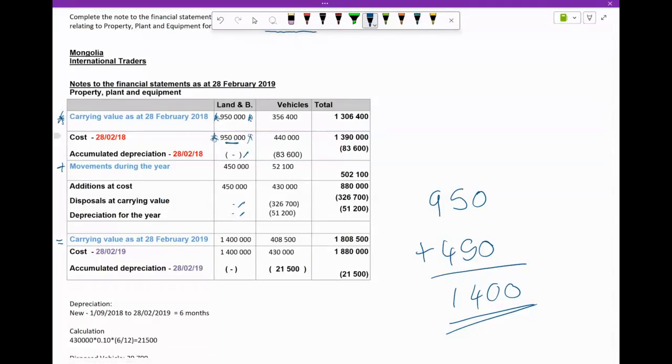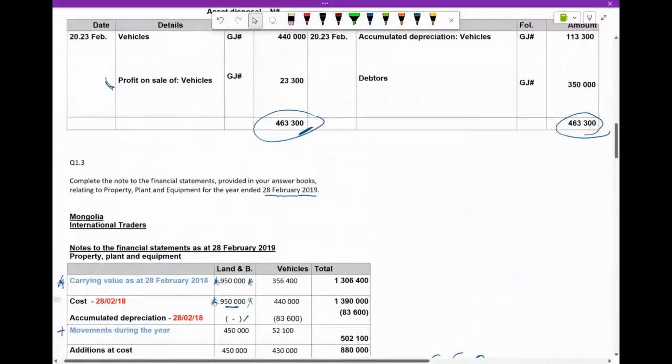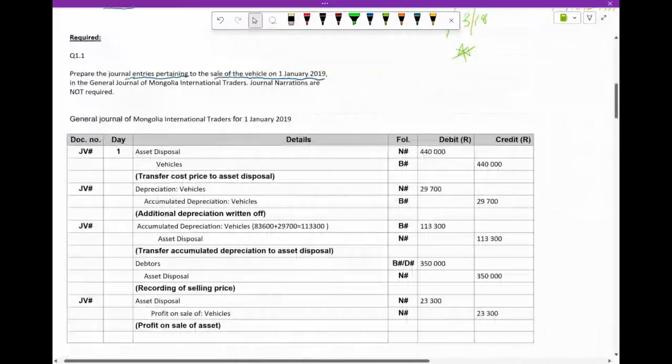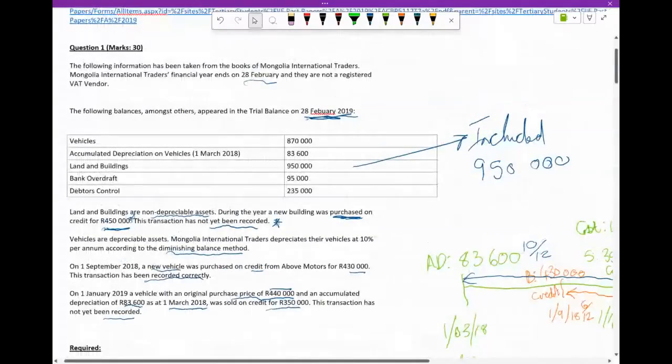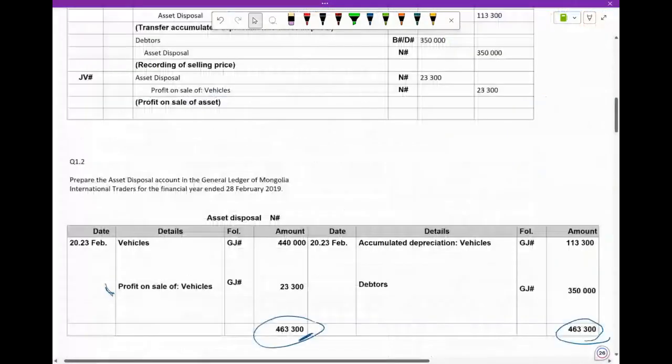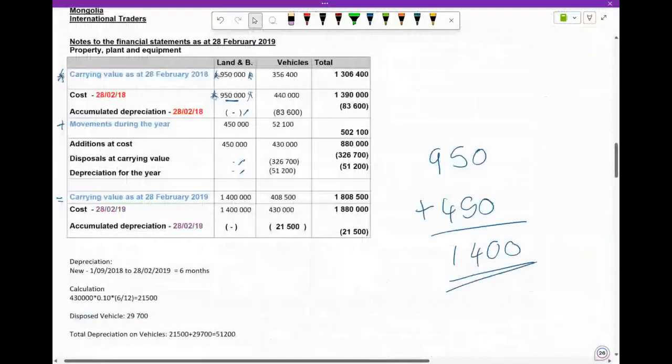Right. So now we have to go to vehicles. And this is where things get interesting. Very interesting. Because here, they never told us the cost of our vehicles at the beginning of the year, at 1 March 2018. They just gave us vehicles, and this is for 28 February 2019.